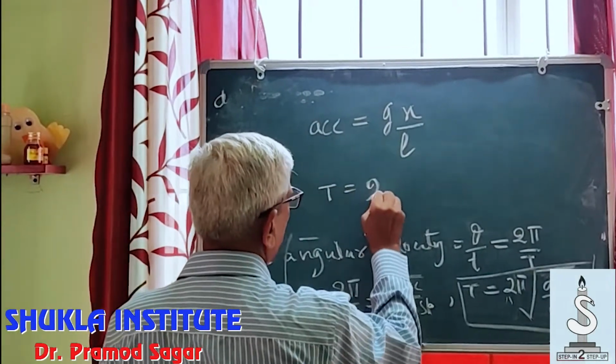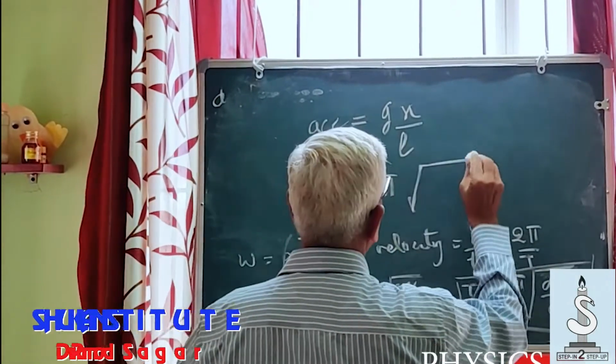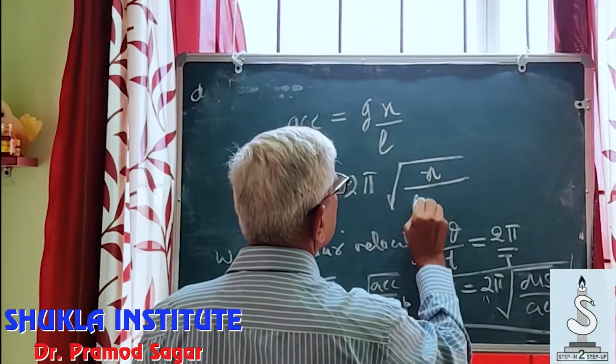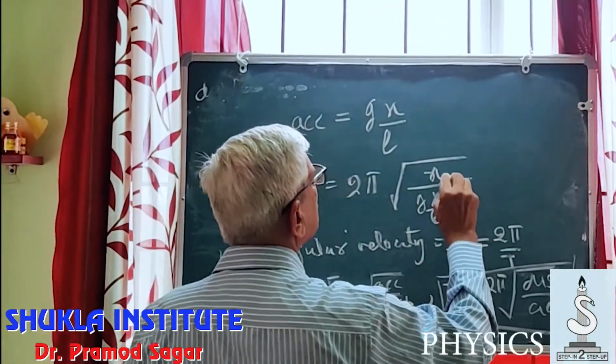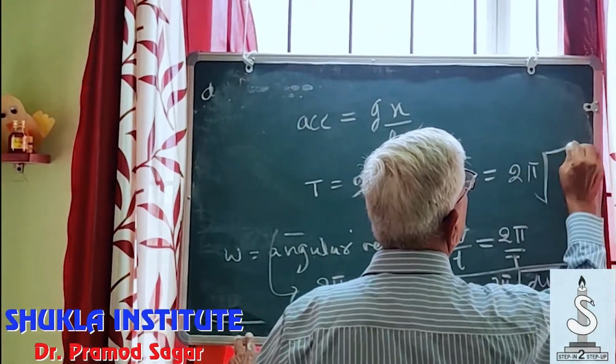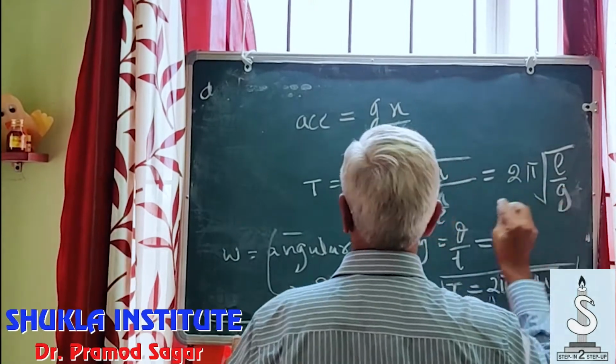T is equal to 2 pi under root displacement is x divided by g x by L. So x cancels, it is 2 pi root L by g.